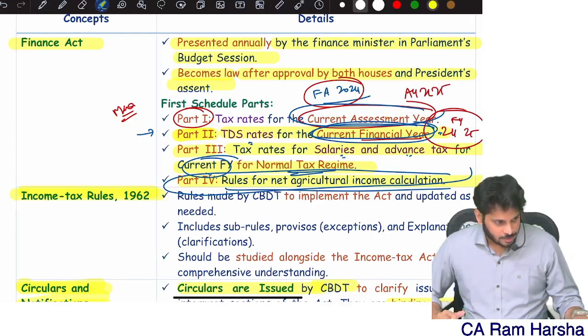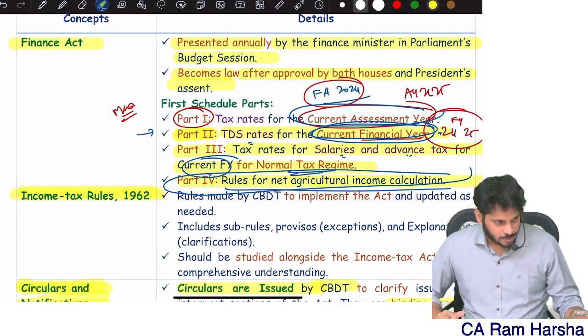Earlier 6 to 9, and now this they made 10. Are you clear? So 1 lakh extra they increased. Able to understand?